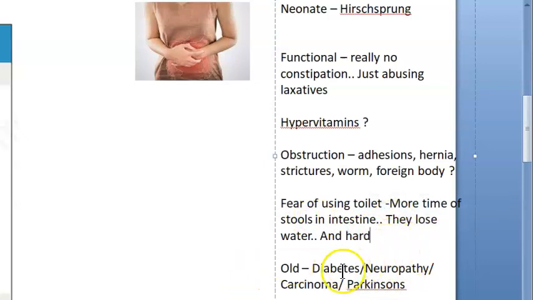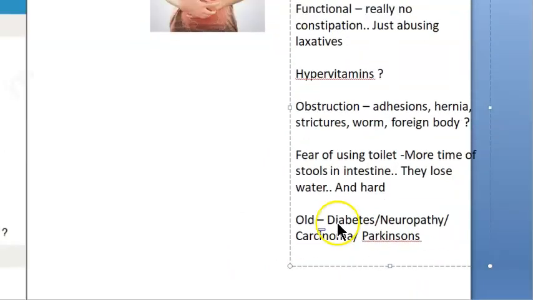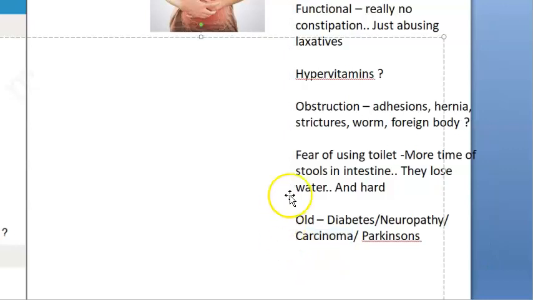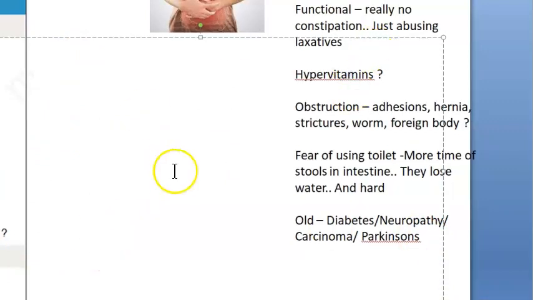So here some more points we have written. In old people, it can be neuropathy. Neuropathy can be because of diabetes, Parkinson's, so many types of neuropathy, right? And carcinoma also, because in old people, carcinoma chances are more, okay? So when you check these people, there can be pelvic floor abnormalities, okay? There can be impaired sensation, there can be prolapse, anal prolapse we say, or rectal prolapse? What prolapse do you say?